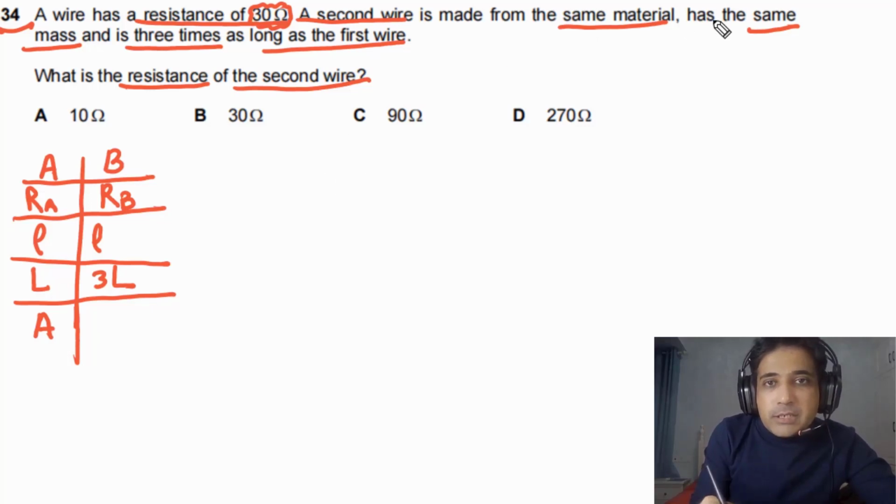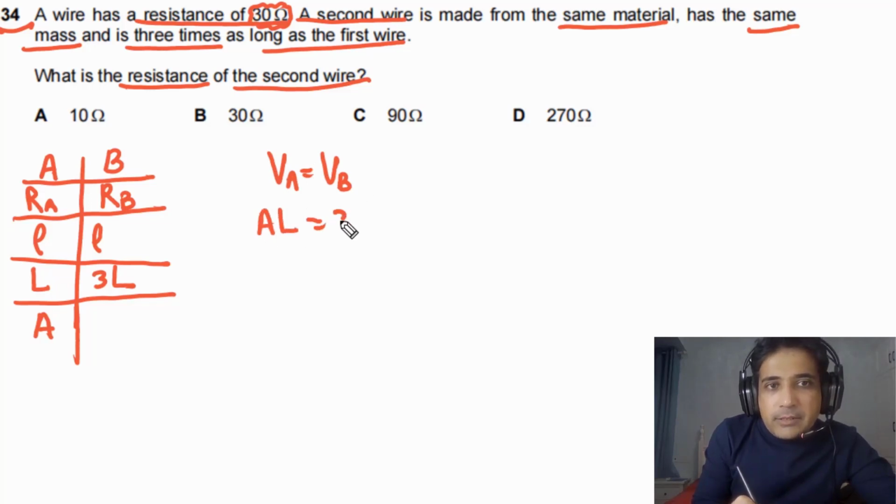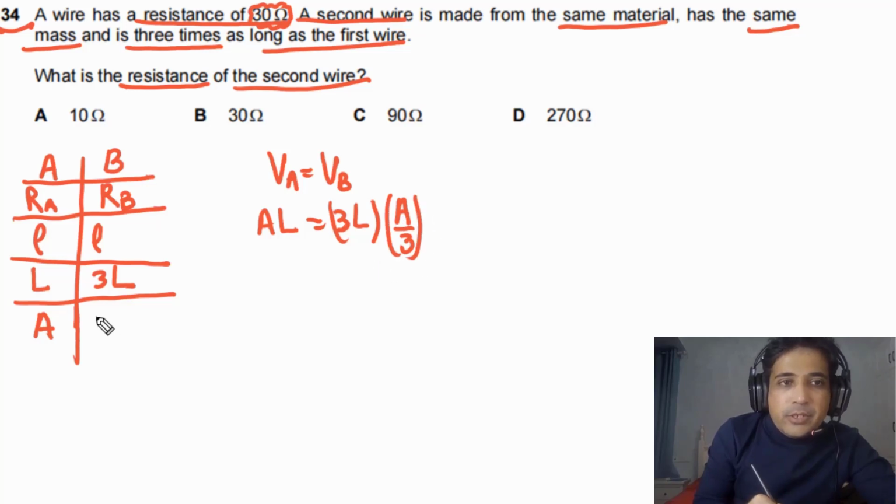Mass is the same, density is the same, so the volume of wire A has to be equal to volume of wire B. Volume of wire A is A times L, and the length of the second wire is 3L, so the cross-sectional area of this wire has to be equal to A by 3.